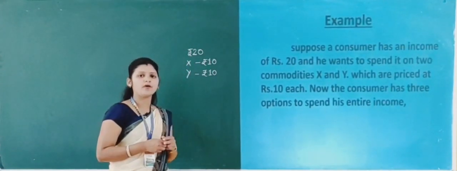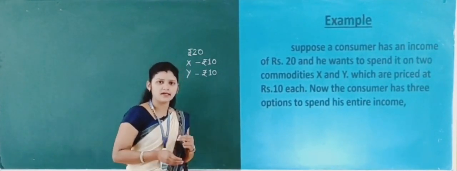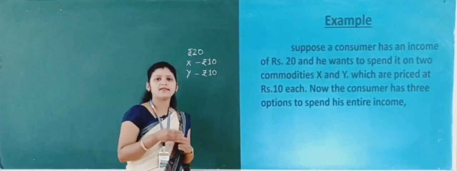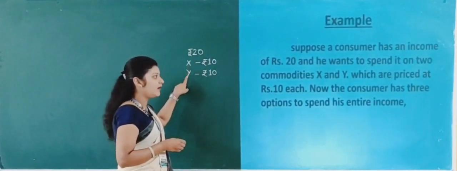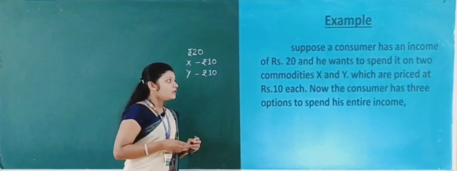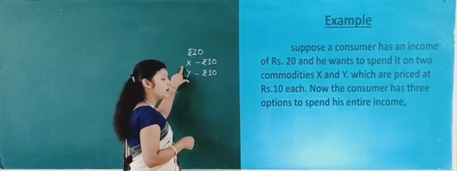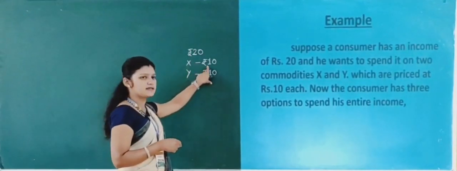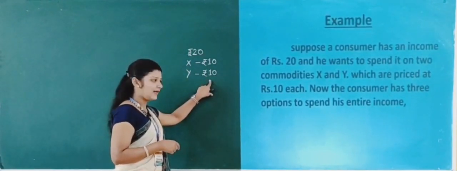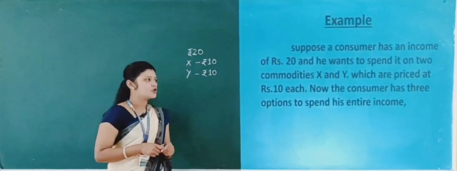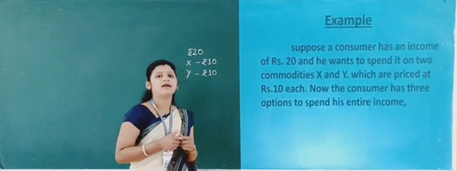Here there are two commodities X and Y, and the income of the consumer is rupees 20, and he wants to spend his entire income on these two commodities X and Y, which are priced at rupees 10 each. The price of commodity X is rupees 10, and the price of commodity Y is rupees 10. Now the consumer has three options to spend his entire income.